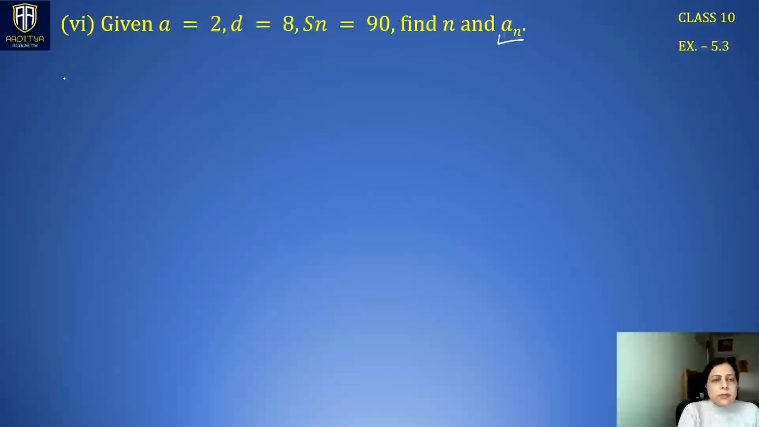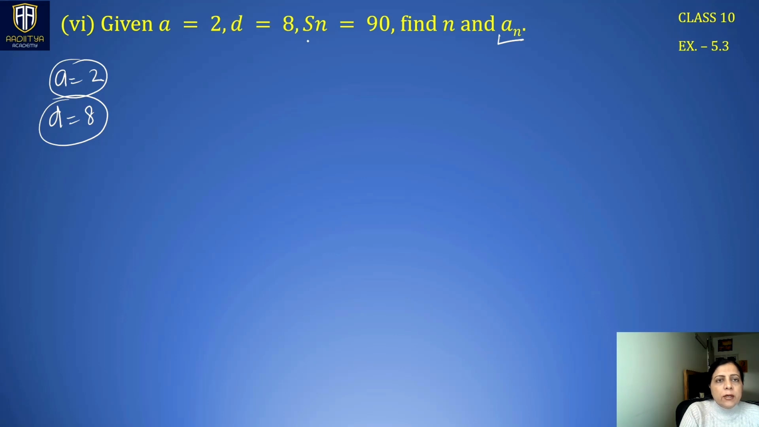Now the next question is, given that a, the first term, is 2, and d is also given to us as 8. We are also given that Sn is 90. Sn means sum of n terms is 90. We have to find n and an. So sum of a few terms is given as 90, and we have to find the number of those terms first. So that means n has to be found. After finding n, we have to find the value of that nth term. Right? These two things have to be found.